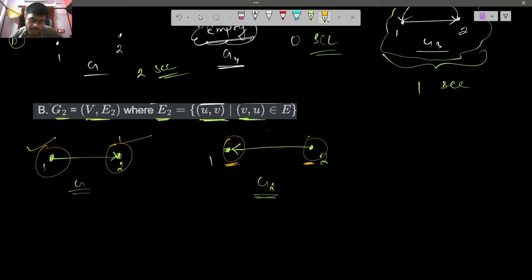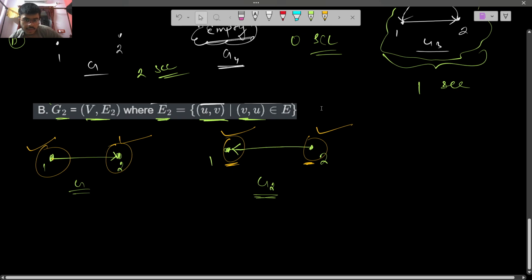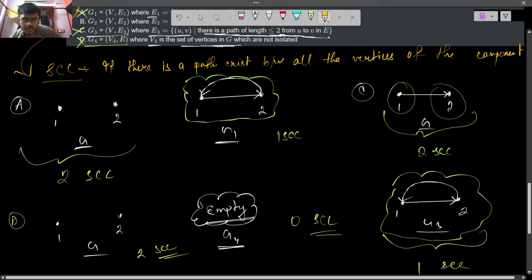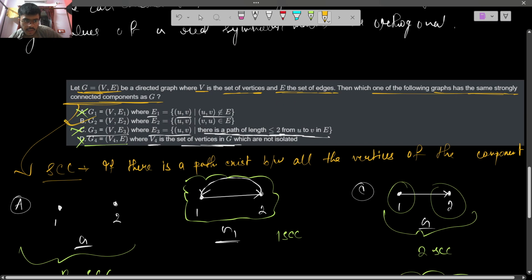So two strongly connected components in both cases. So B is the right answer, and B seems to be the correct answer.